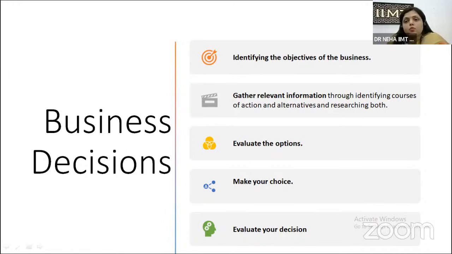Now business decision is very much focused on evaluating the various courses of action, evaluating the various forms of alternatives, because they actually depict the value of the firm. Next, we have make your choice. Now, it's a huge dilemma in the minds of the business owners, entrepreneurs, promoters, and shareholders of the business: how to make a perfect choice.